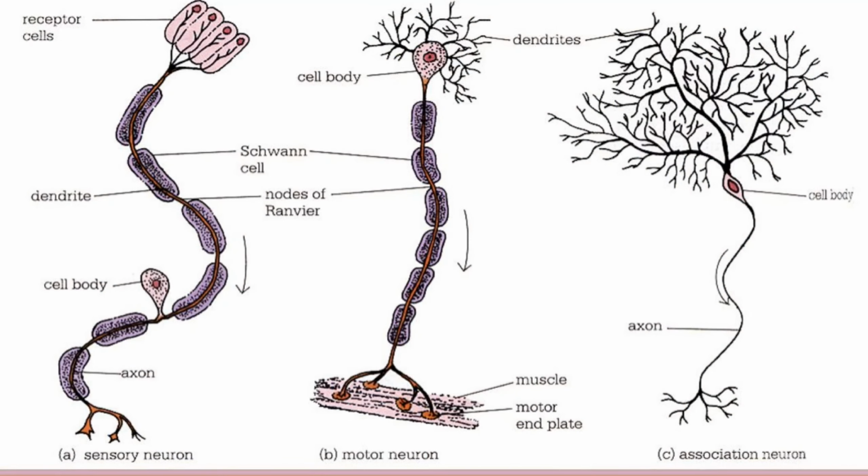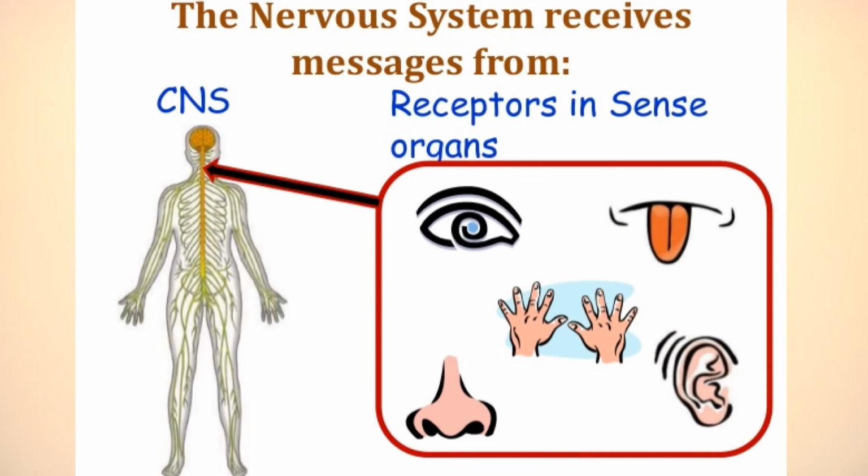The nervous system works through different types of nerves: sensory neurons, motor neurons, and a mixture of both. The sensory or afferent neurons carry information from the sense organs to the central nervous system to perform the action.